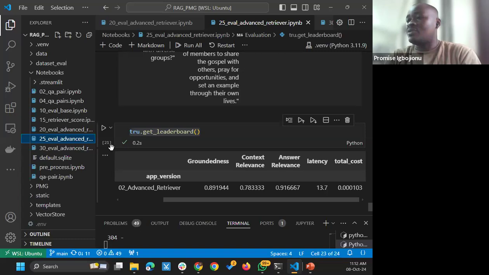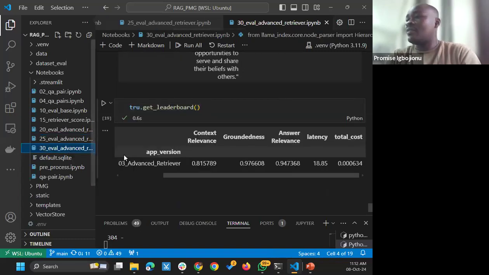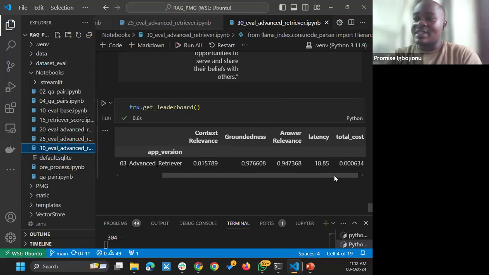Now, because of time, I will just go forward to the last evaluation I did, which seemed to have improved the context relevance, the groundedness, the answer relevance, and as well the total cost, even when compared with the baseline.